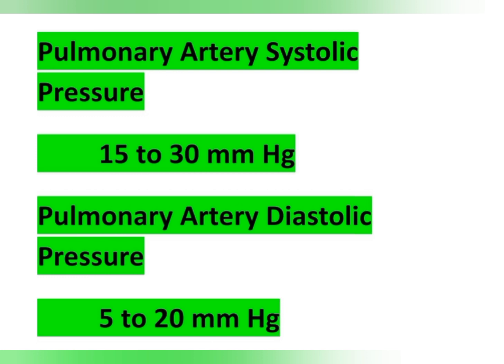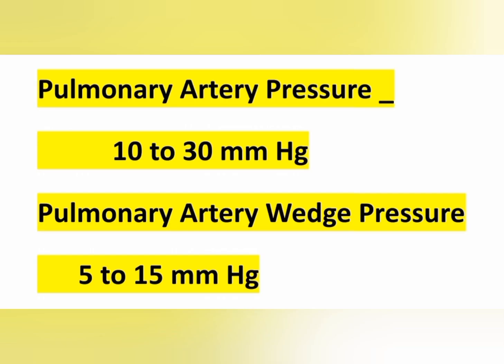And the very next point, pulmonary artery systolic pressure. It is normal 15 to 30 mm of Hg. Okay. And pulmonary artery diastolic pressure is 5 to 20 mm of Hg. And the next point, pulmonary artery pressure. Normal pulmonary artery pressure is 10 to 30 mm of Hg. Pulmonary artery systolic pressure is different, that is 15 to 30, and diastolic pressure is different, that is 5 to 20.